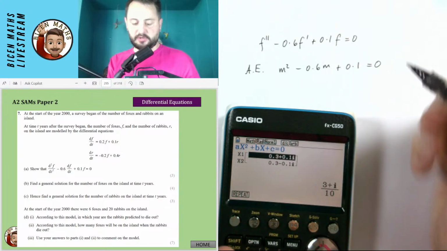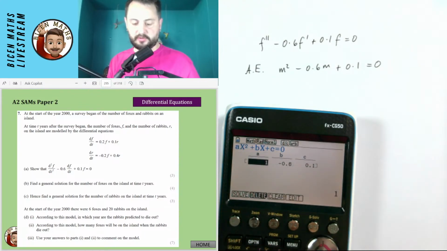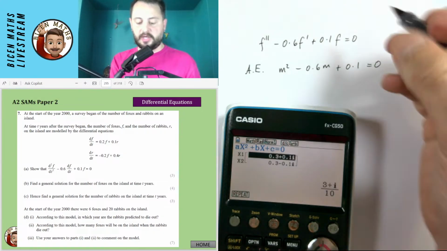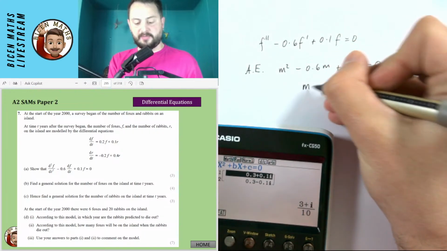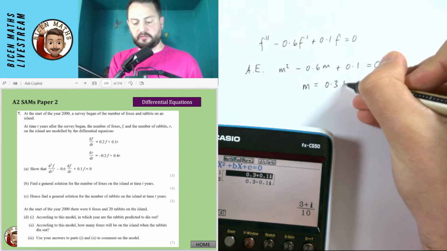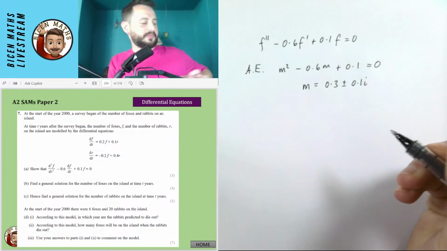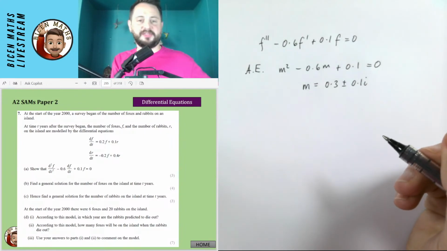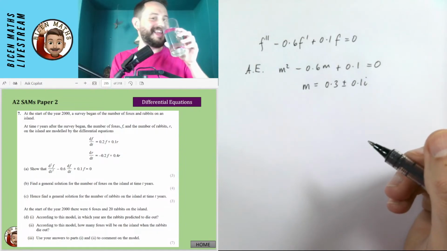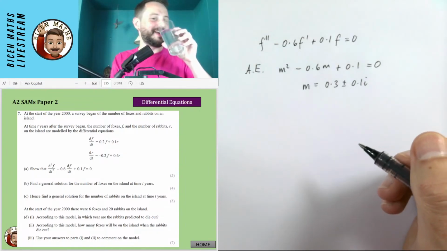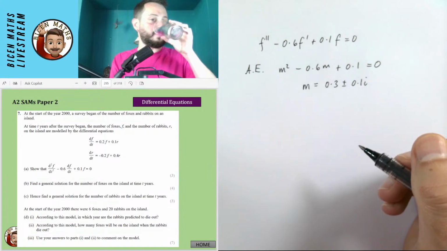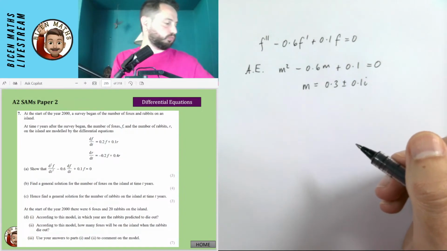Oh, very nice. We've got some imaginary values as long as I've typed it in correct. 1, 0.6 and 0.1. Oh, no, it's minus 0.6. Have I typed it in right? Yes, that's okay to have some imaginaries. So we have that m is equal to 0.3 plus or minus 0.1i. Cool. While I have a sip of water, tell me in the chat what this is going to go to. I think I know, but I'm going to confirm with you guys.